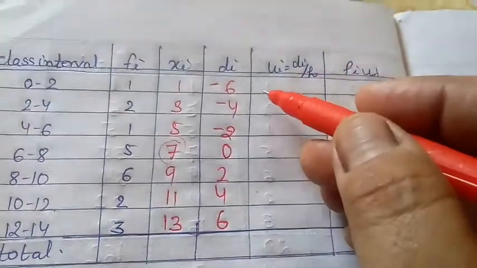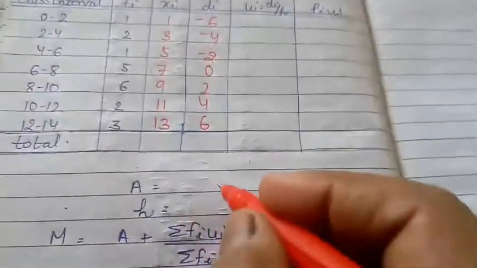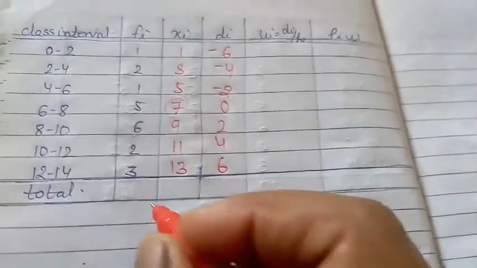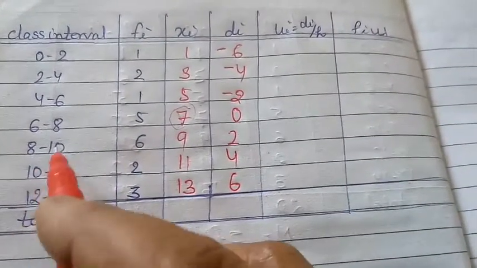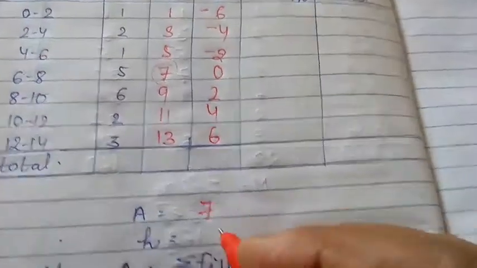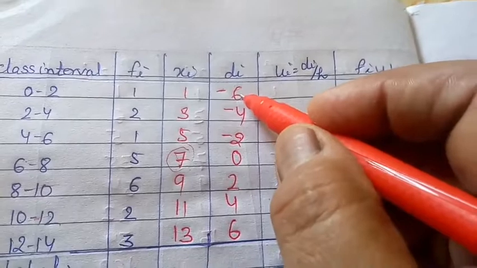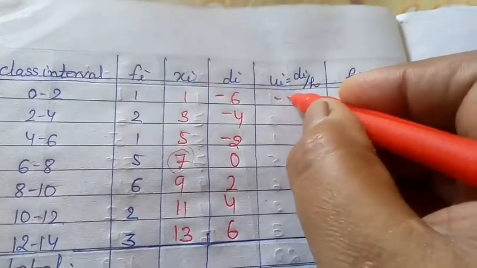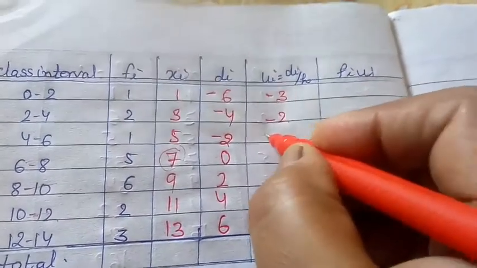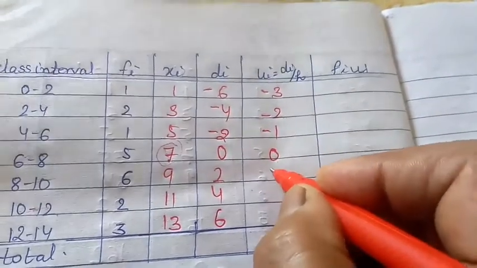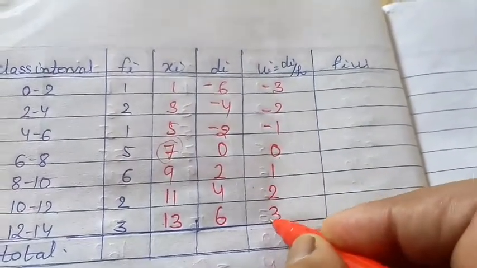Now ui equals di divided by h, where a equals 7 and h is the class size. Class size here is 2, the difference between the upper limit and lower limit. So each number divided by 2: minus 3, minus 2, minus 1, 0, 1, 2, 3.